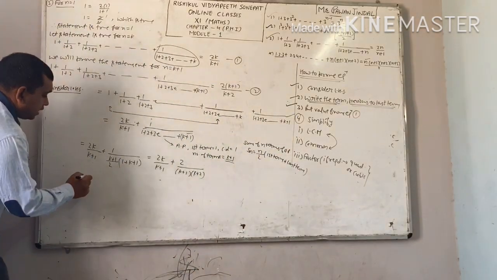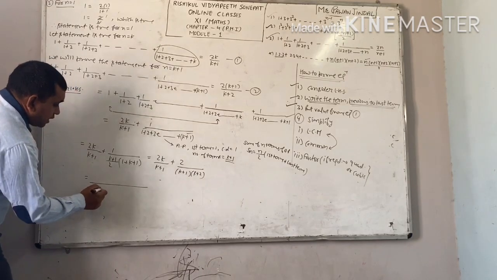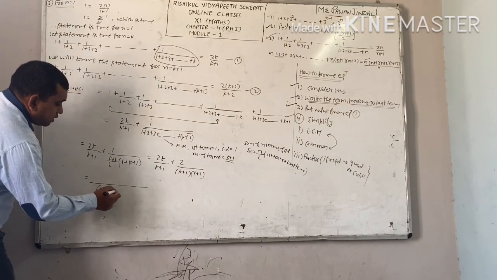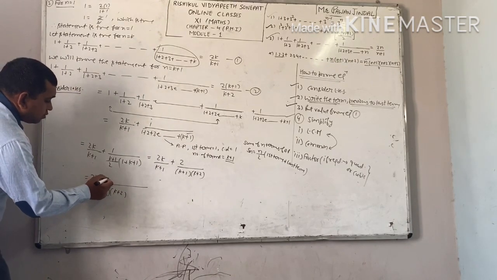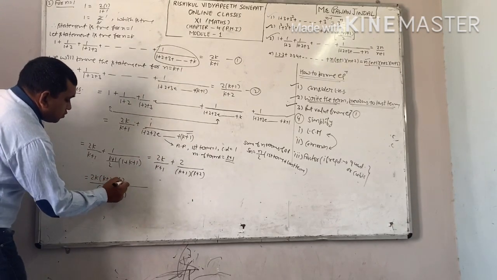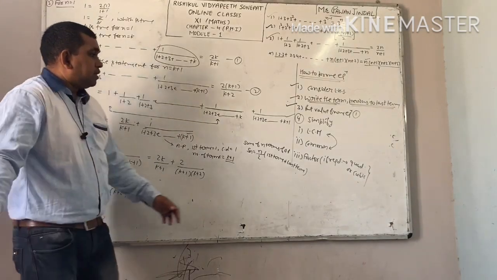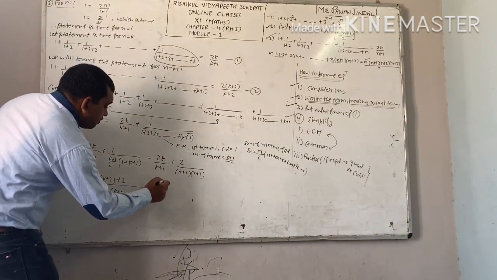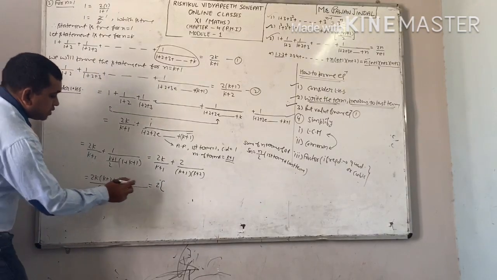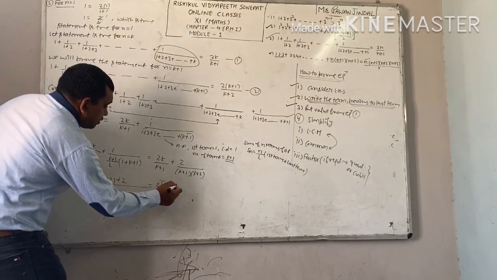First step, take LCM. k plus 1 into k plus 2, that is your LCM. You will get 2k into k plus 2, here you will get plus 2. Next step, after LCM, you know, common. 2 is common here. Take 2 as common. What is left? k into k plus 2. This will become k square plus 2k.